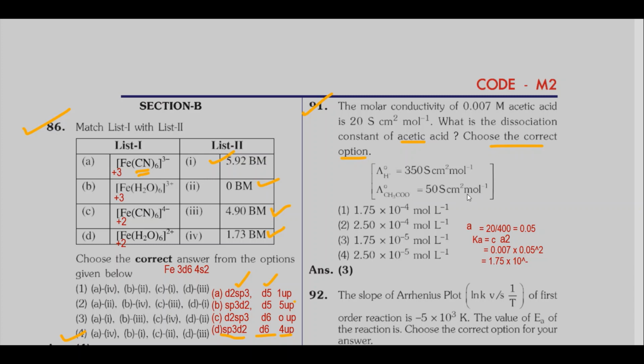Okay, the first thing we have to find out is alpha, degree of dissociation. Degree of dissociation alpha is actually lambda m divided by lambda 0m.